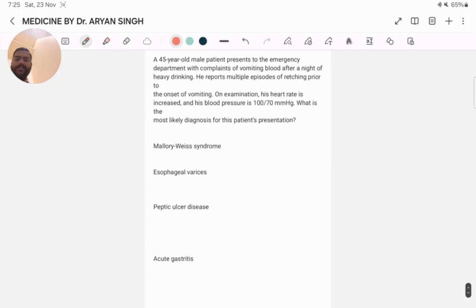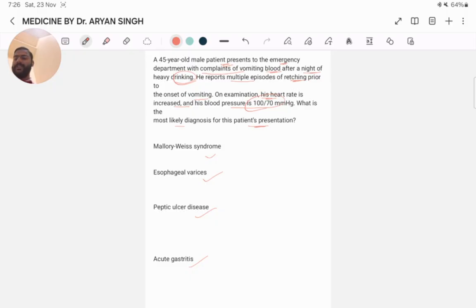Next question. A 45-year-old male patient presents to the emergency department with complaints of vomiting blood after a night of heavy drinking. He reports multiple episodes of retching prior to the onset of vomiting. On examination, his heart rate is increased and his blood pressure is 100 by 70 mmHg. What is the most likely diagnosis for the patient's presentation? Mallory-Weiss syndrome, esophageal varices, peptic ulceration, or acute gastritis.